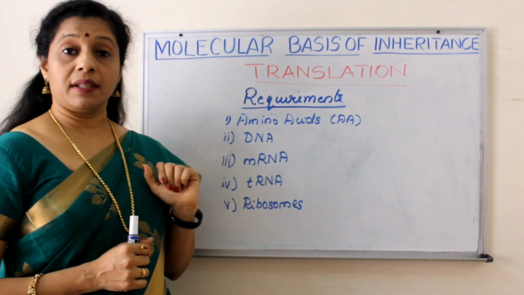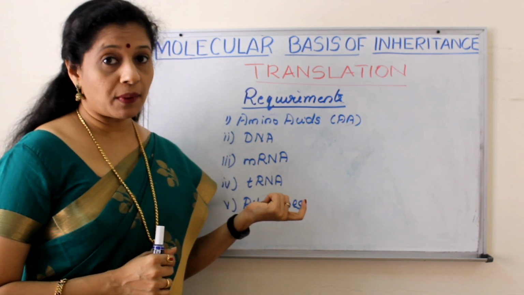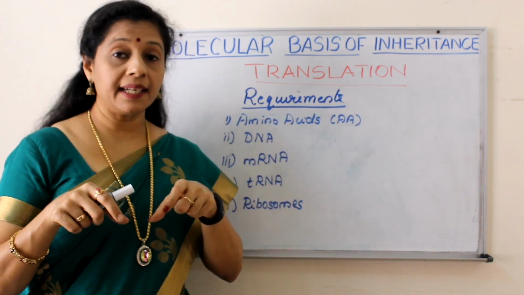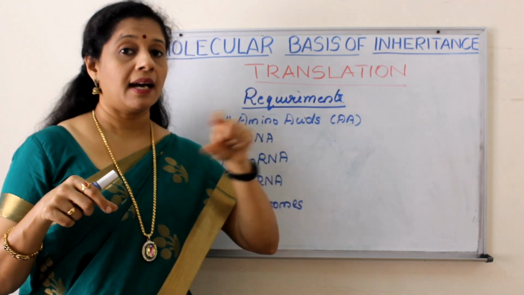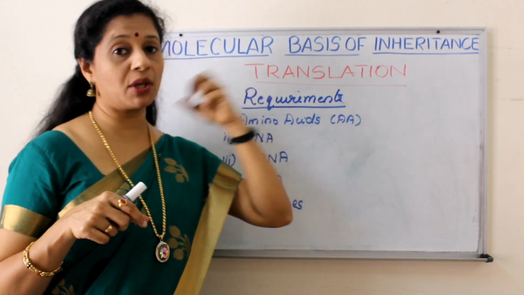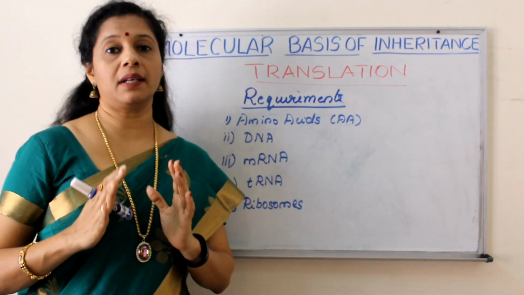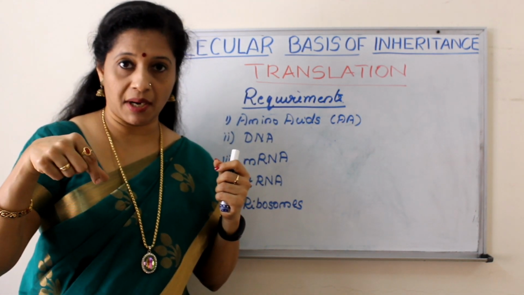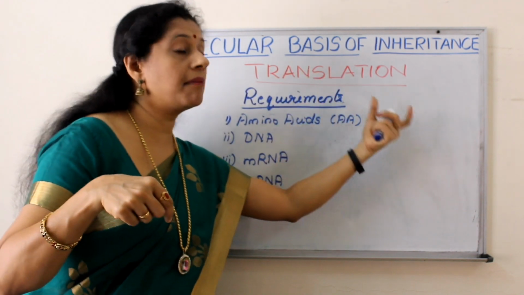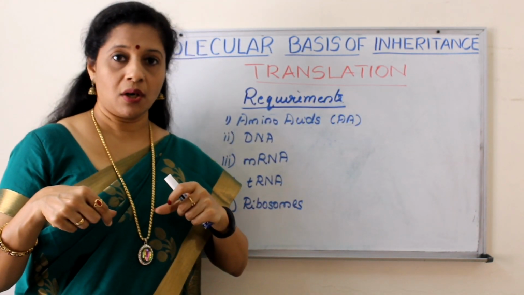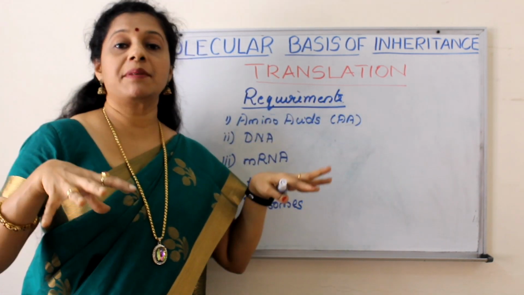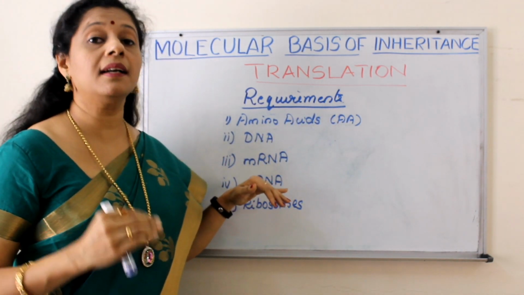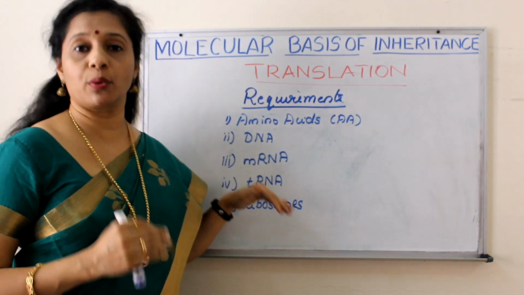Then, for this, another adapter molecule is required, because there should be some molecule which can read the sequence on the mRNA and at the same time bring the correct amino acid to the site. Suppose the first one is methionine. There should be someone who reads the codon on the mRNA for methionine and brings the methionine from the amino acid pool. So, RNA is like an adapter molecule doing these two things. So tRNA, transfer RNA, is the next important requirement for protein synthesis.